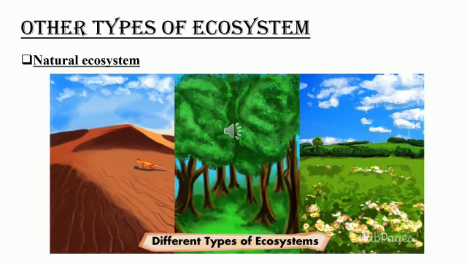Here you can see other types of ecosystem, that is natural ecosystem and artificial ecosystem. Natural ecosystems are like desert, forest, grasslands. These come under natural ecosystem. It is naturally happened one. No one has formed this desert, forest or grassland. No, it is naturally happened, right? That is natural ecosystem.